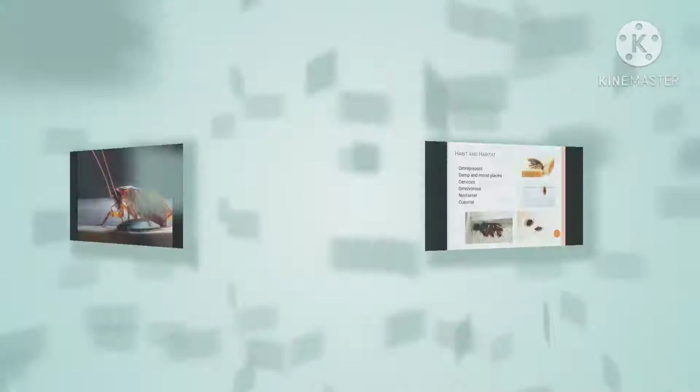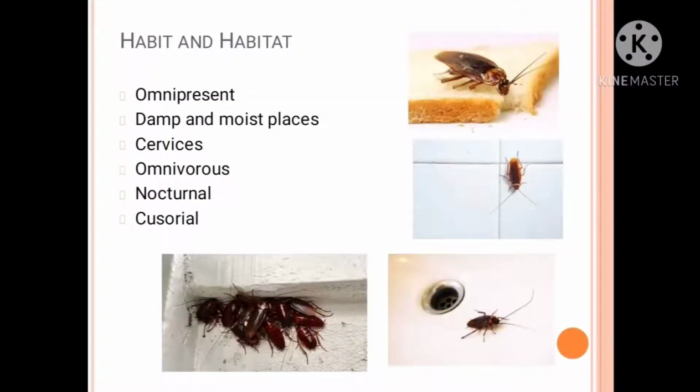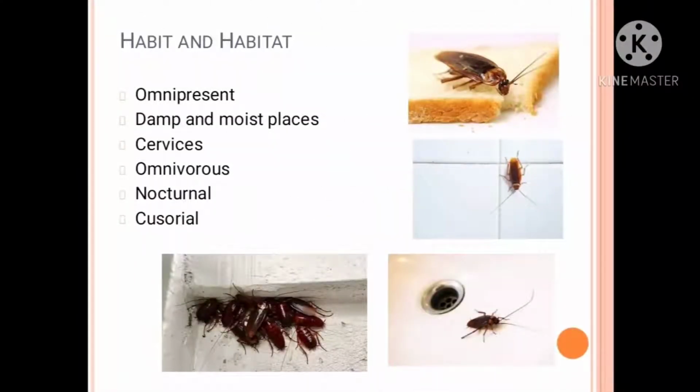Actually, these cockroaches are nocturnal. Nocturnal means what? They come out at night. You can see them during night, so you can see these cockroaches in kitchens. Then omnivorous means they can eat veg also and non-veg also, both of these. That's why they are known as omnivorous. And the third thing is what? They are cursorial. Cursorial means what? Fast runner. Okay, so this is about the habit and habitat.